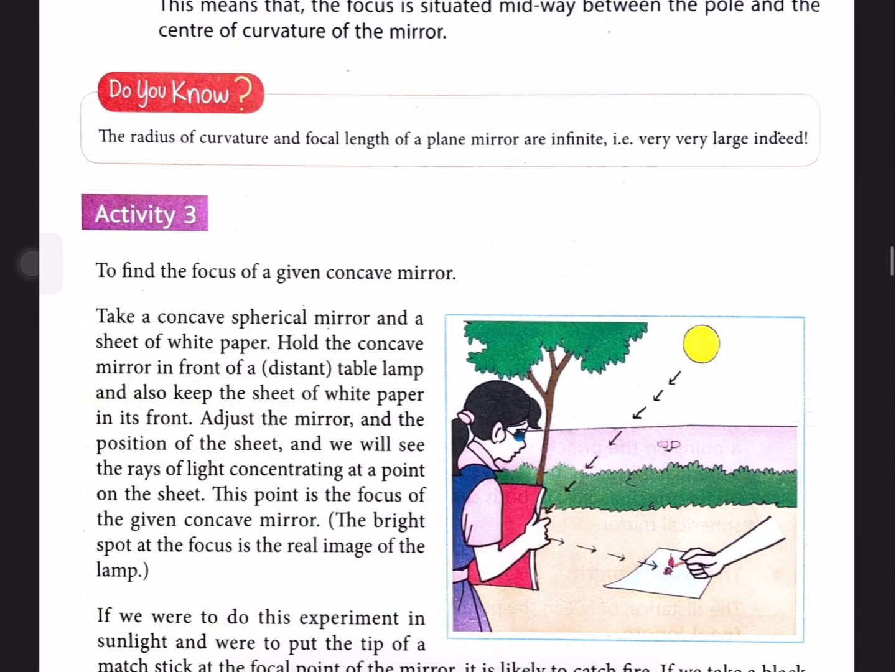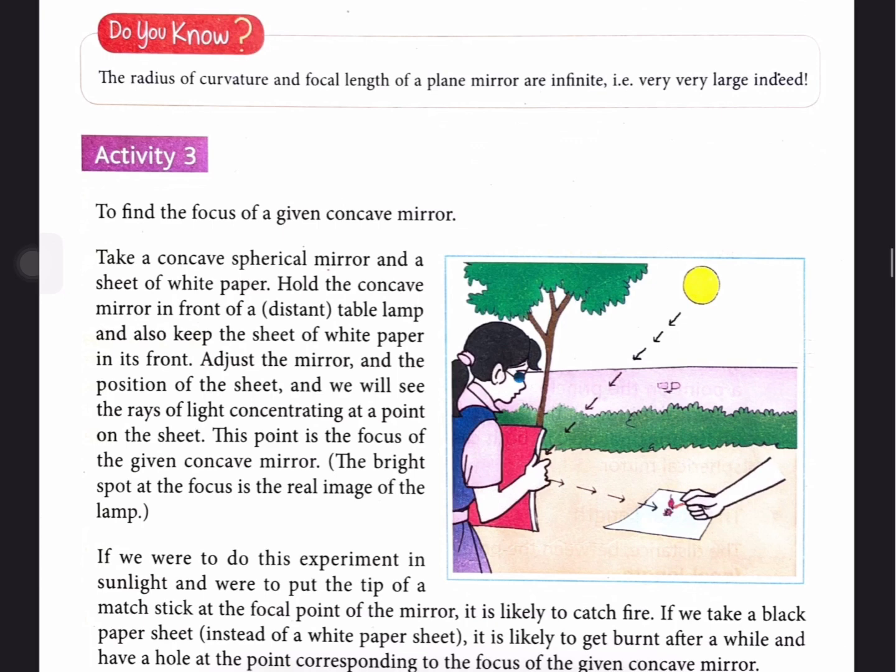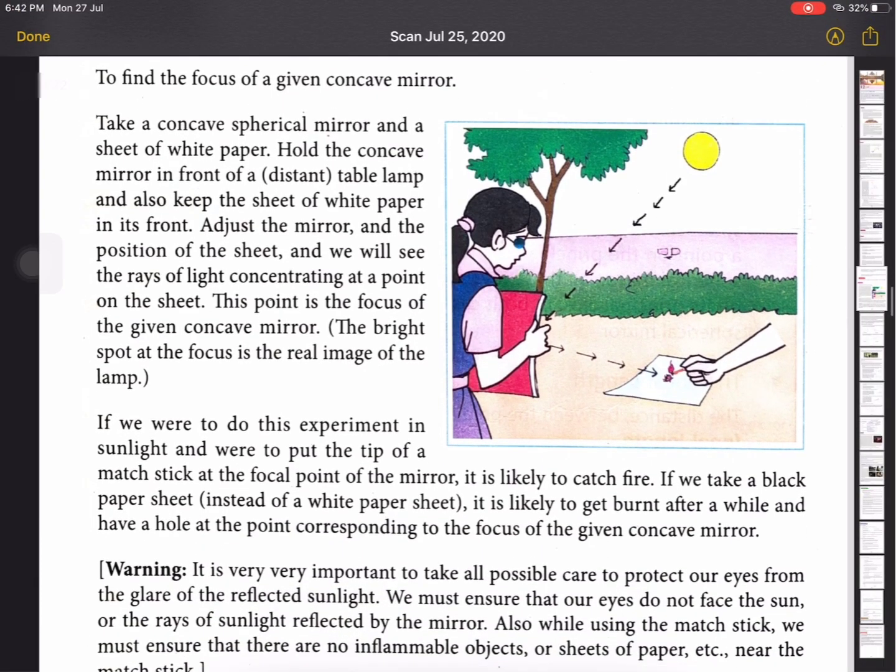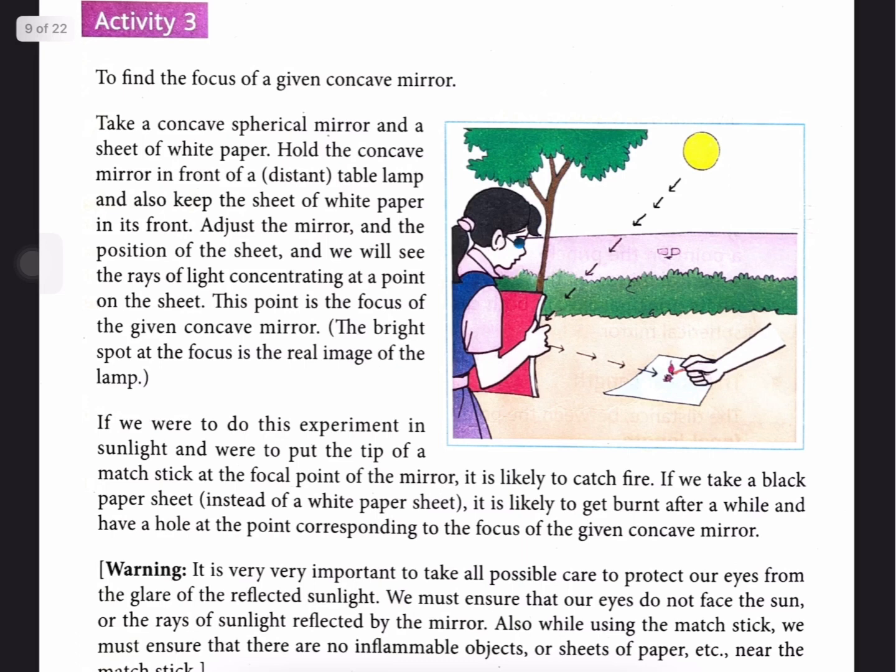In this activity, you can see how to find the focus of a given concave mirror. For this, take a concave spherical mirror and a sheet of white paper. Hold the concave mirror in front of a distant table lamp and also keep the sheet of white paper in front of it.